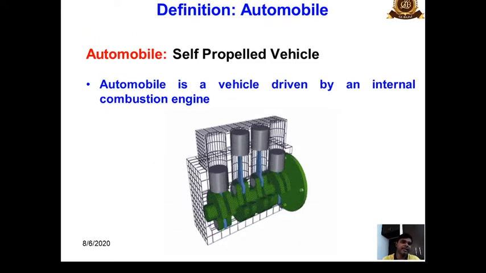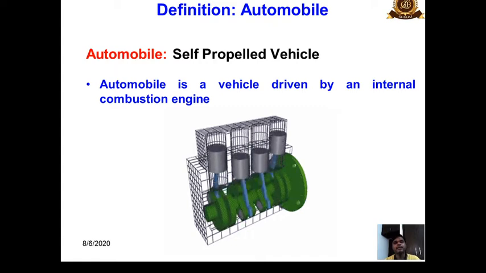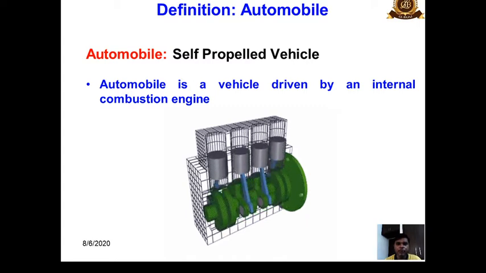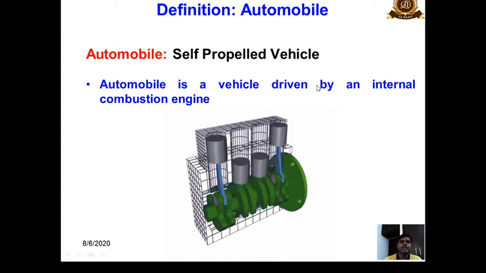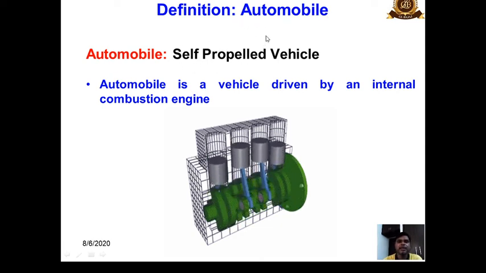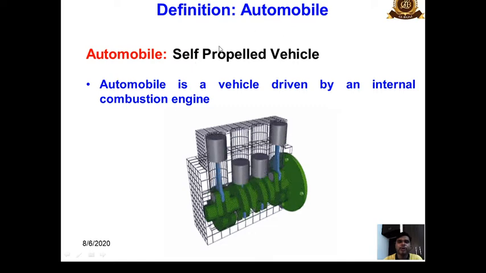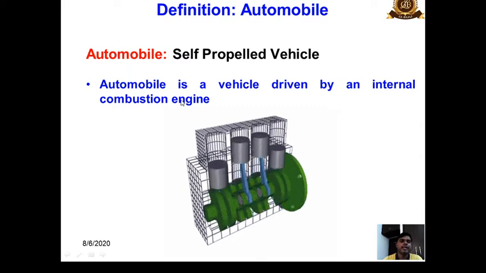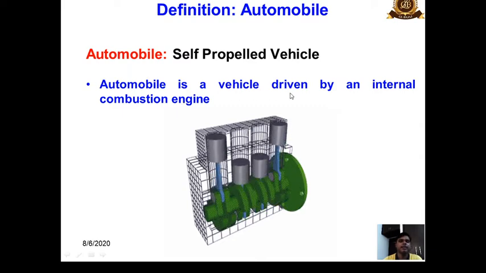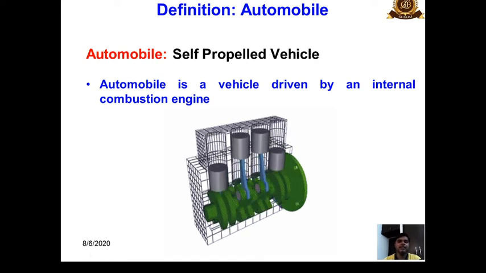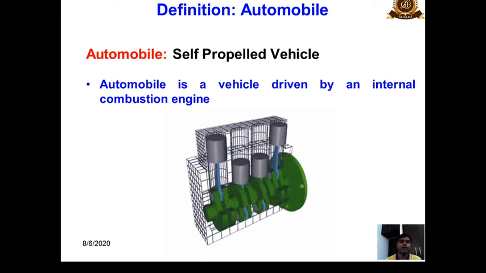So to start with the definition, we must know the meaning of automobile. Automobile is basically a term which consists of two subwords, auto and mobile. Auto means self and mobile means propelled, so mobile means vehicle. So an automobile is basically a self-propelled vehicle. An automobile is a vehicle driven by an internal combustion engine. As we can see in this animation, an engine is able to drive the entire car or bus or any